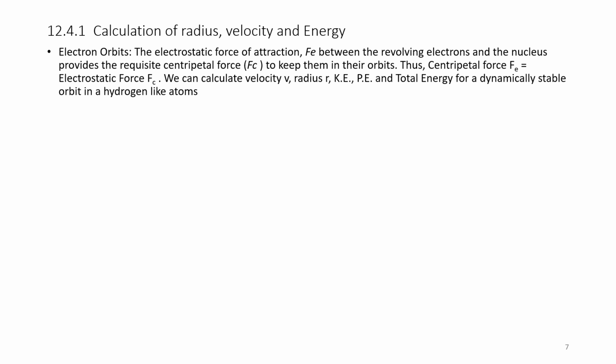We have studied about centripetal force in lower classes. Hence, we have to equate this electrostatic force and centripetal force to derive the parameters like radius, velocity and energy. Thus, the centripetal force Fc equals the electrostatic force Fe.